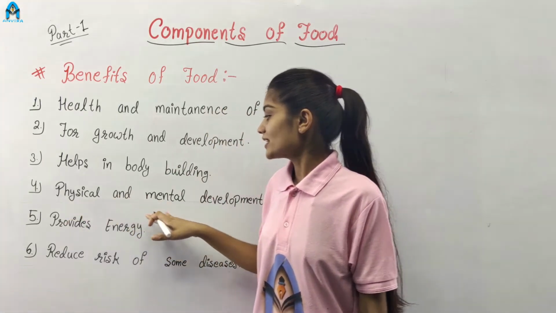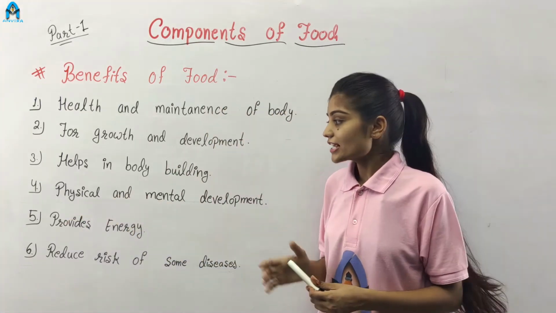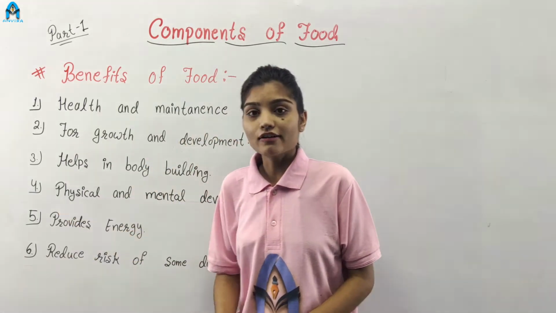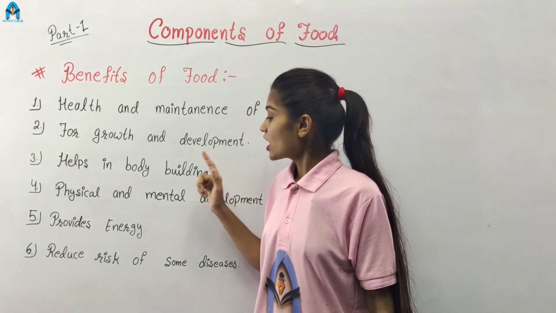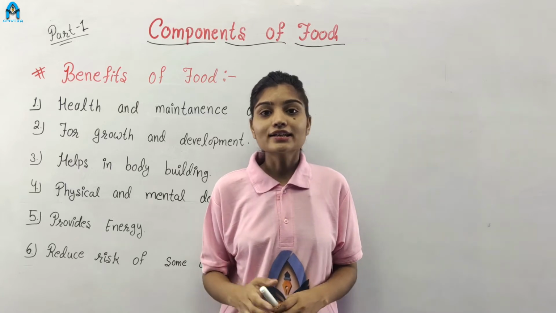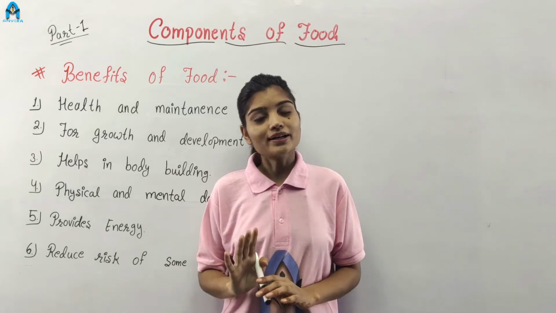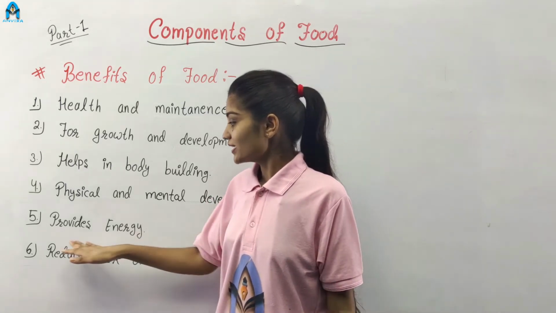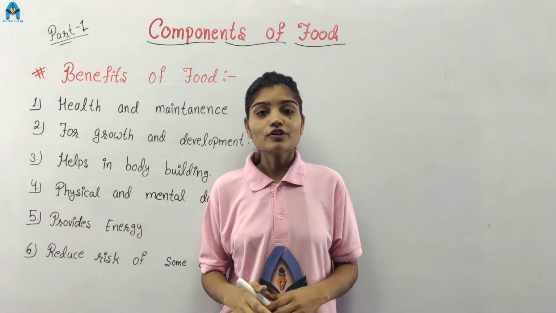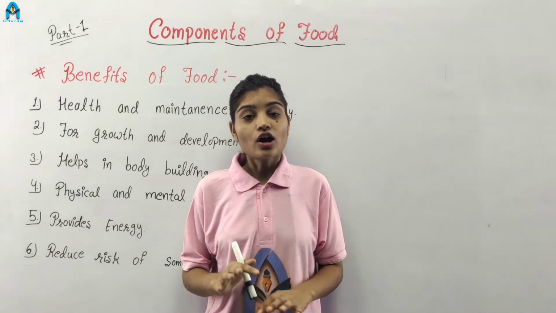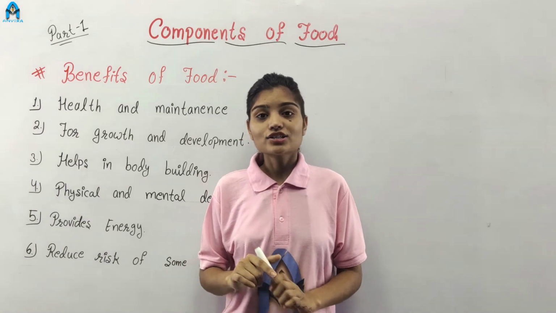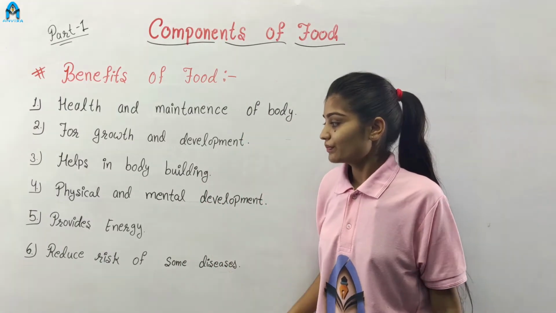Next one is physical and mental development. As we discussed, food is helpful in our physical development and food is also helpful in our mental development. A healthy diet keeps our brain sharp and active. Next one is provides energy. In our daily life, we perform many activities and all these activities require energy, and this energy we obtain from our food.